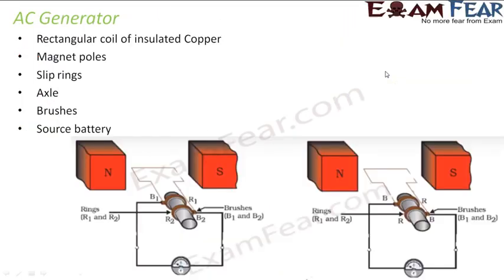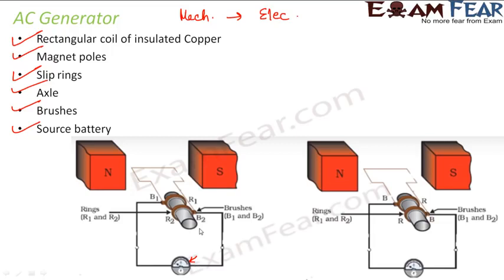The process is just the opposite in case of a generator. Here the input is mechanical energy and we convert it into electrical energy. So that's what happens in a generator. Here we are talking about an AC generator where the construction is more or less similar, just that in this case you have these slip rings which rotate all together as the coil rotates. This rotation continues over and over, and instead of the battery like in the case of the motor, here you have a galvanometer so that it can detect how much current has been produced.